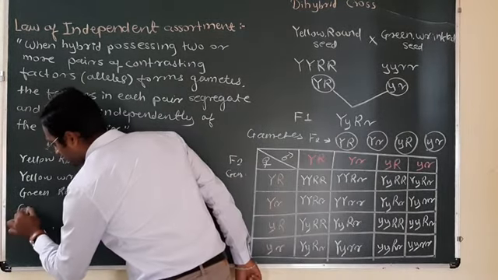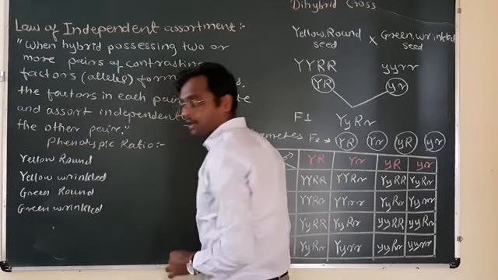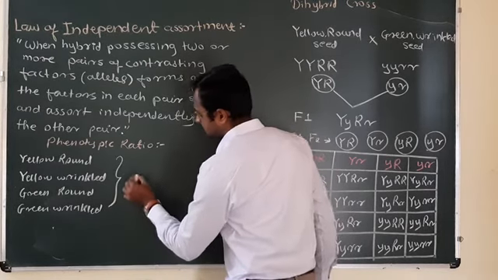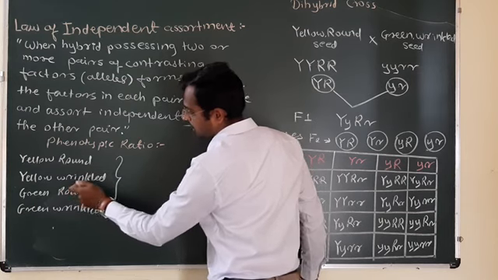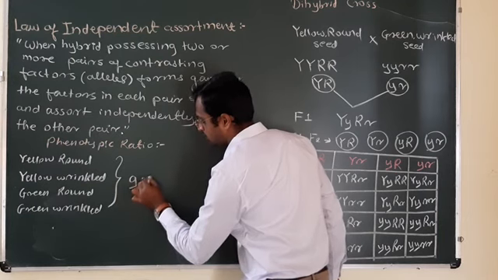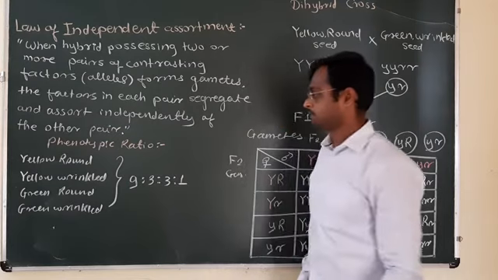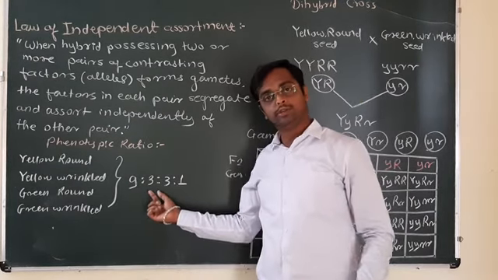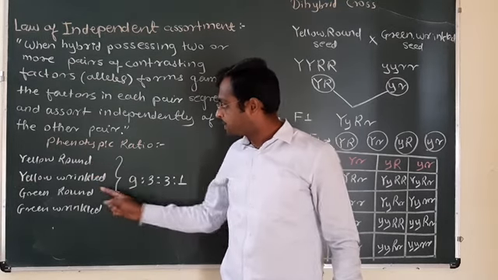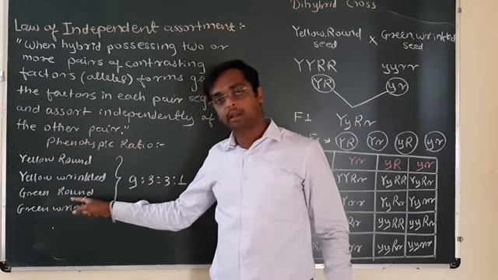Green wrinkled seeded plant is there. The ratio of these, yellow round to yellow wrinkled to green round to green wrinkled, is 9 is to 3 is to 3 is to 1. 9 plants are of yellow round type. 3 plants are of yellow wrinkled type. 3 plants are green round type.